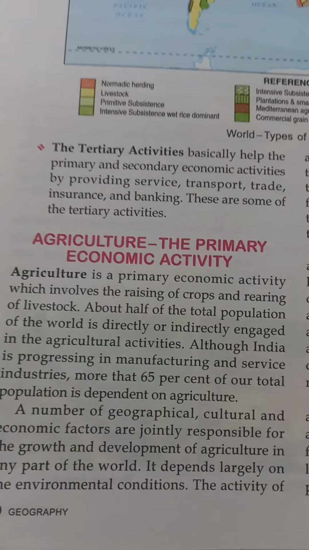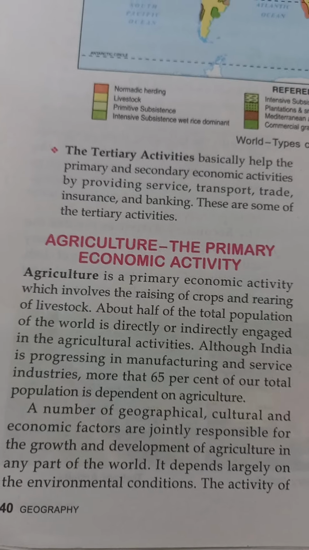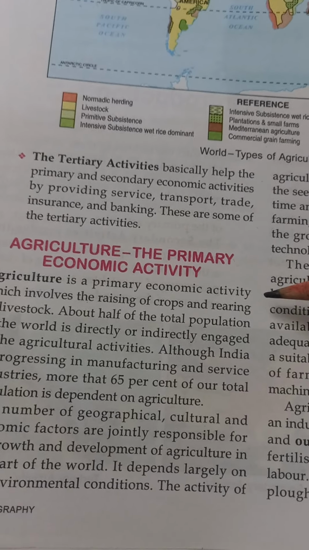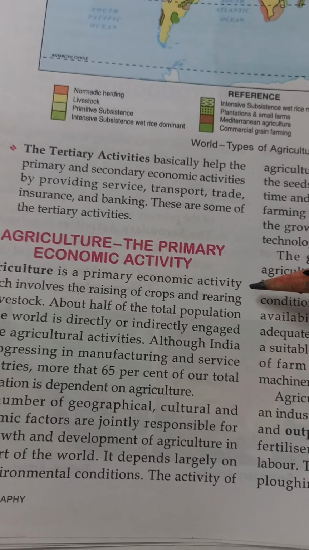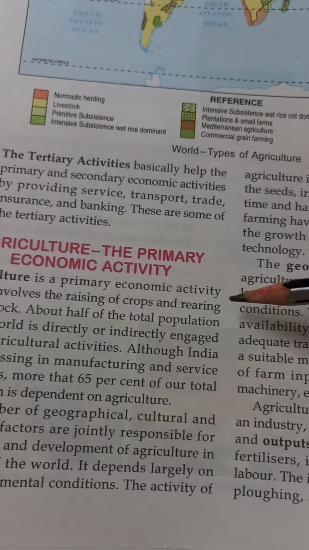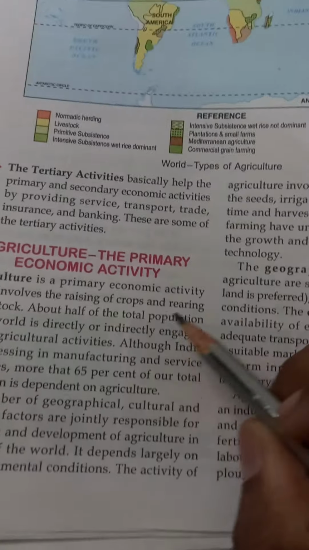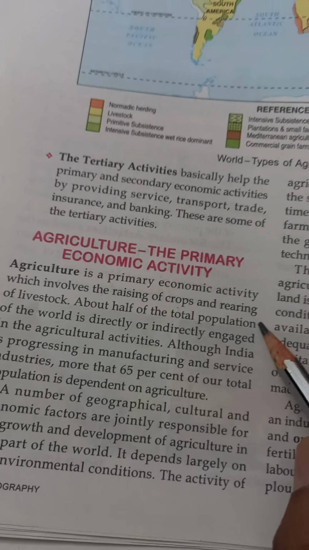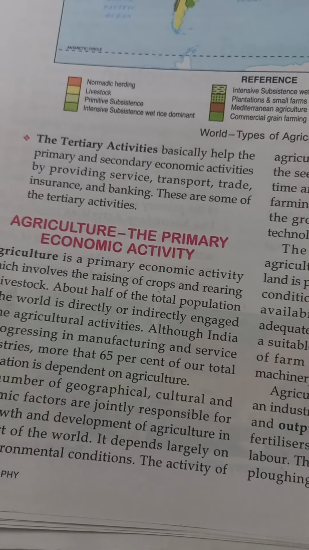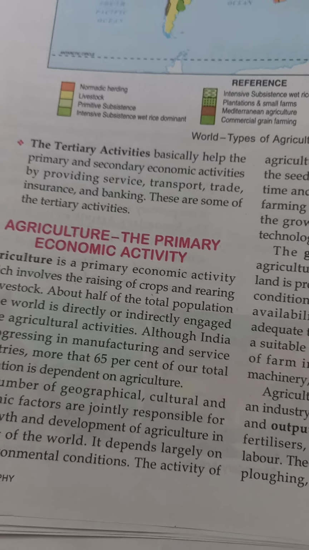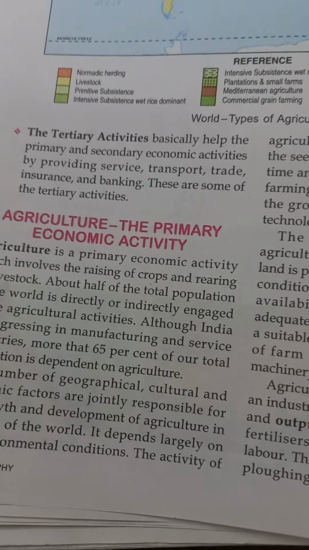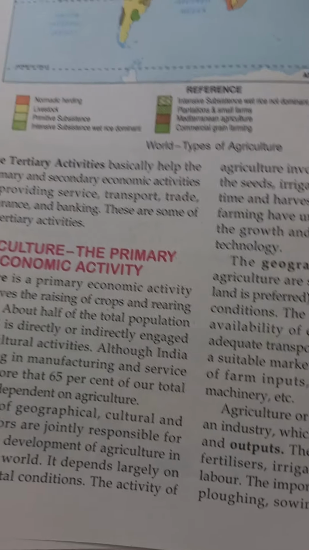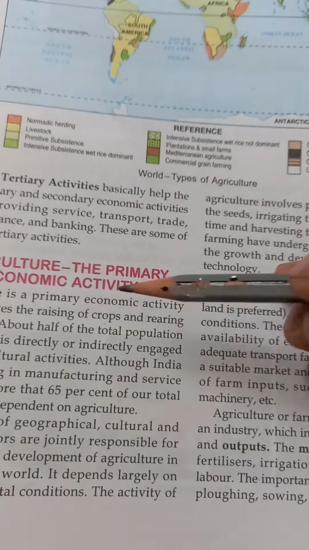Next is agriculture. Agriculture is a primary economic activity which involves raising of crops and rearing of livestock. Agriculture is a combination of two things: raising of crops as well as rearing of livestock. Livestock means rearing of animals like cow, buffalo, and sheep for dairy products as well as meat, and even fish. So these are the livestock.